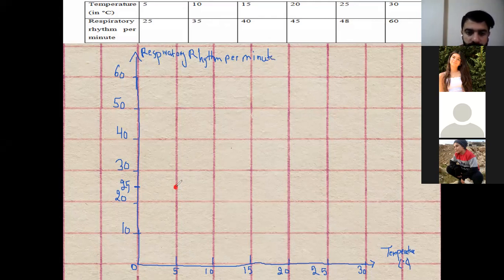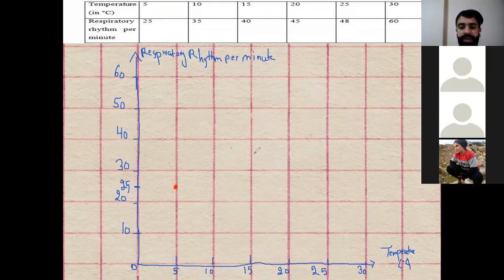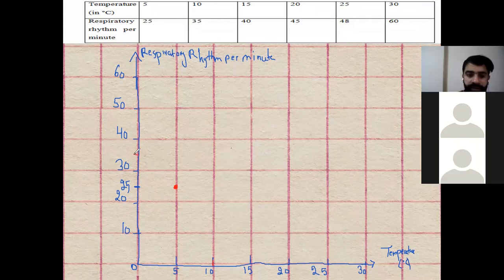Let's move now to Huda. Huda, what do you think? The second point, the temperature was what? 10. Excellent. So here 10. The respiratory rhythm was what? 35. Where's 35? Between 30 and 40. Very good. So here 35, and this is 10.